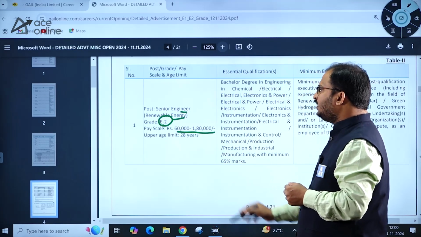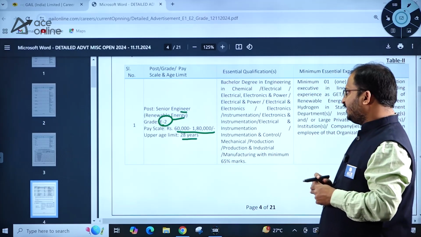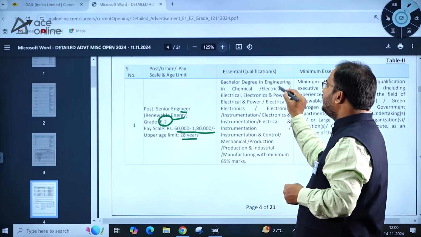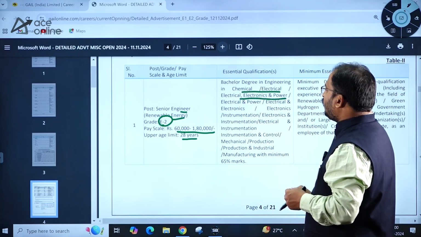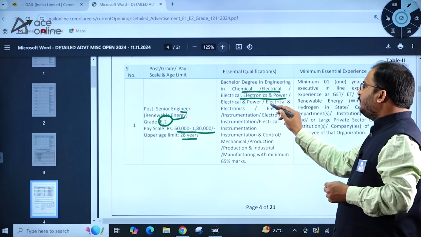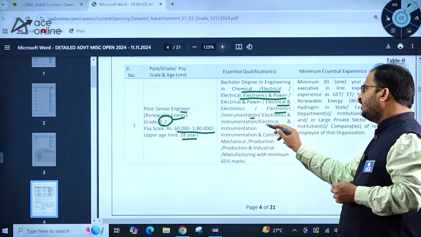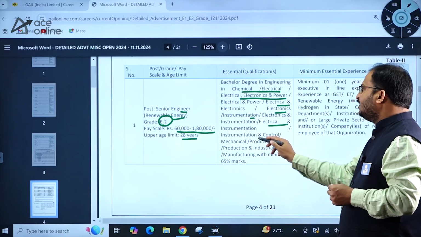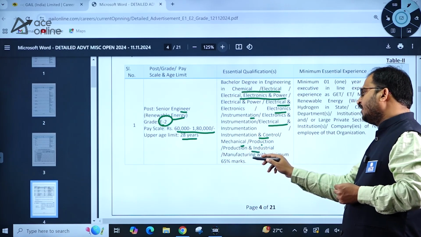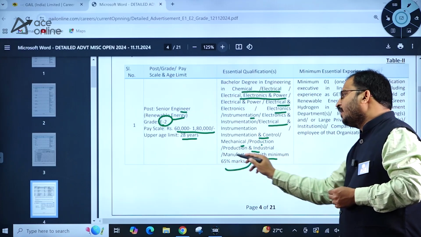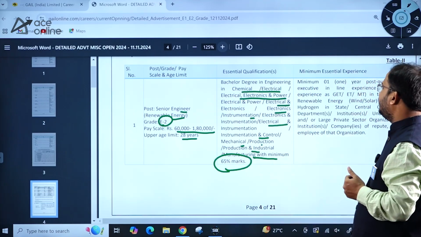Now let us see Senior Engineer Renewable Energy. E2 is the grade, the pay scale is between 60,000 to 1,80,000, and the upper age limit is 28 years. Here, a bachelor's degree in engineering in chemical, electronics and power, electrical and electronics, electronics, instrumentation, electronics and instrumentation, electrical and instrumentation, instrumentation and control, mechanical, production and industrial, manufacturing with minimum 65% marks. They have asked for a minimum of 65% marks here.